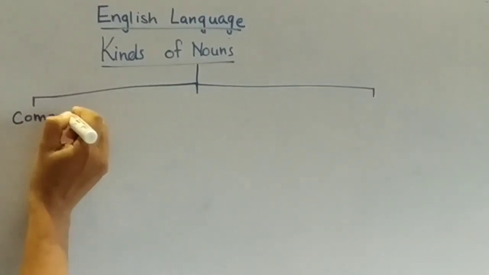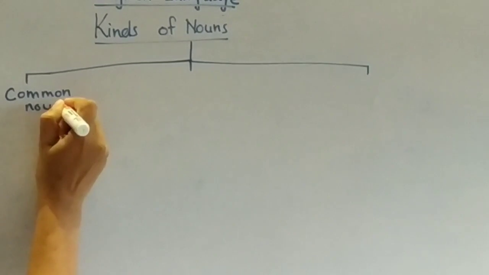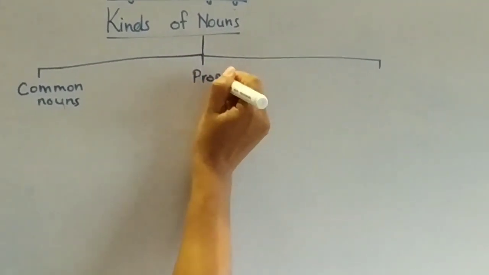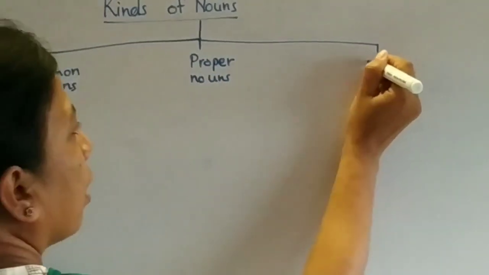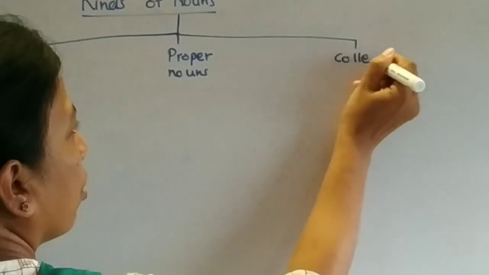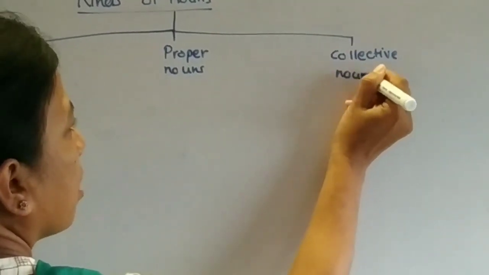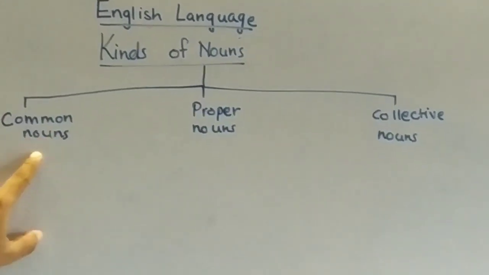Common noun, and then proper noun, and collective noun. So let's see what these mean: common, proper and collective.